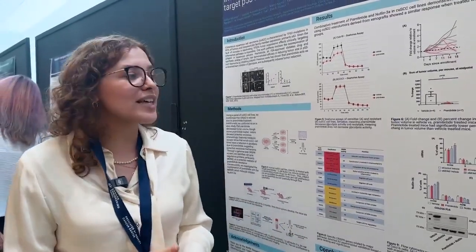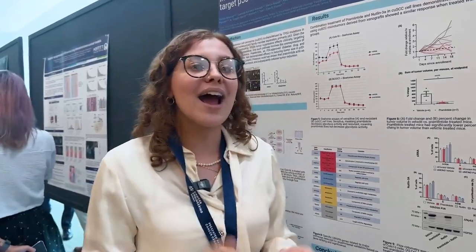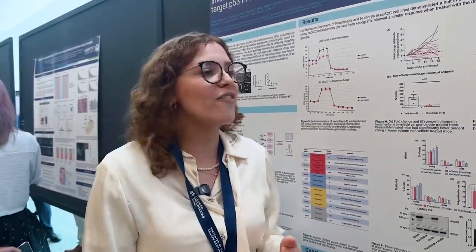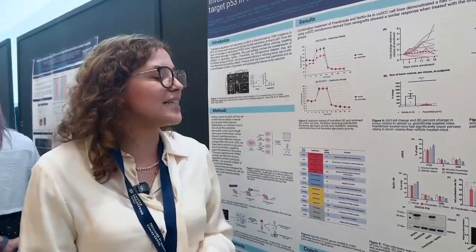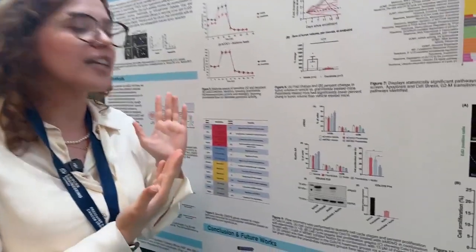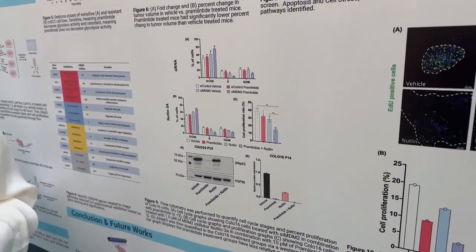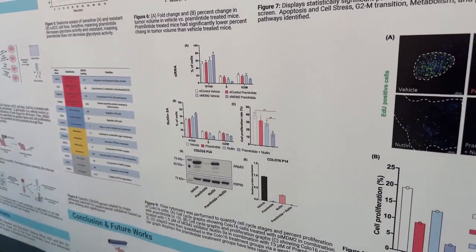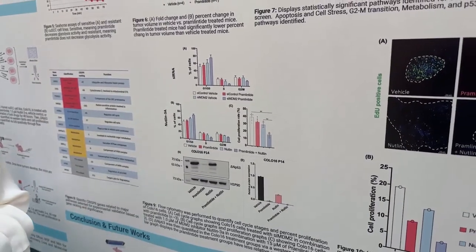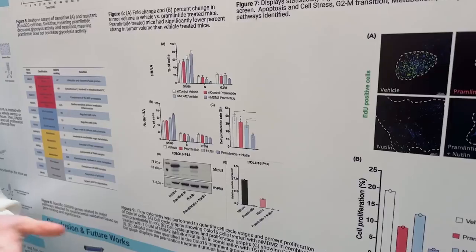We do this through a variety of mechanisms: siRNA knockdown of MDM2 in combination with Pramlintide, as well as looking at a clinically available small molecule drug that inhibits MDM2 called Nutlin. We were able to see a synergistic effect where Pramlintide and Nutlin cause cell cycle arrest and decrease proliferation in our cells.